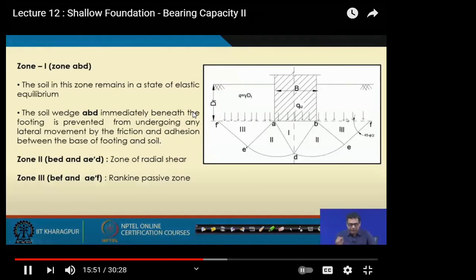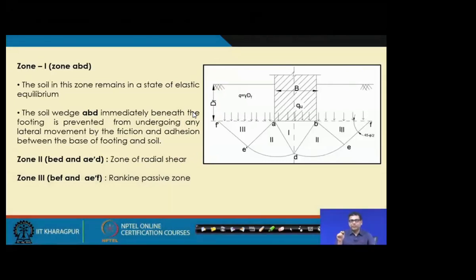And then there are 3 zones. Let me explain what these 3 zones are. The first zone is this zone ABD. This triangle ABD is in a static state of elastic equilibrium. This zone is in a state of elastic equilibrium. How is it in a state of elastic equilibrium?